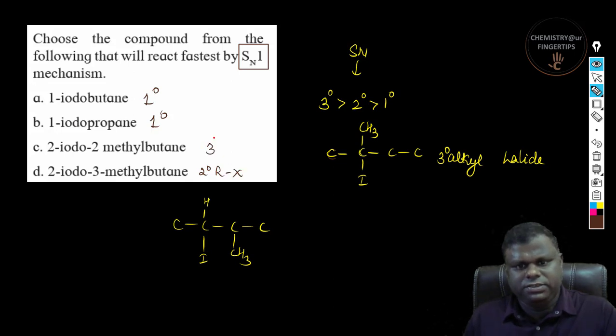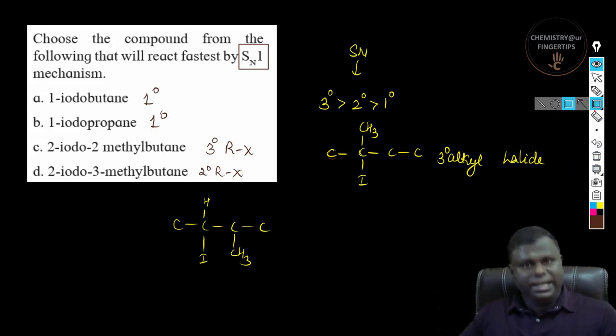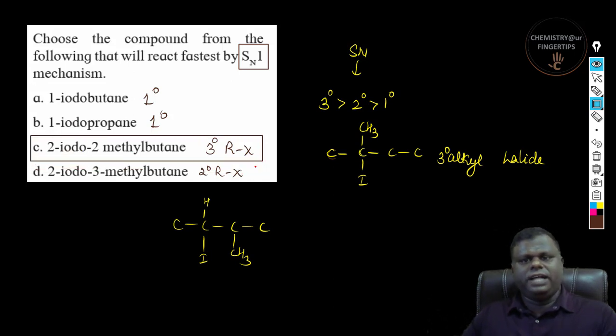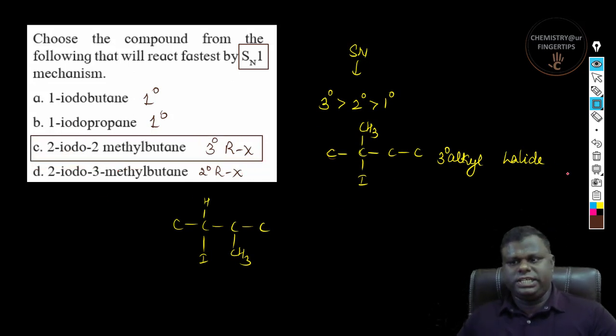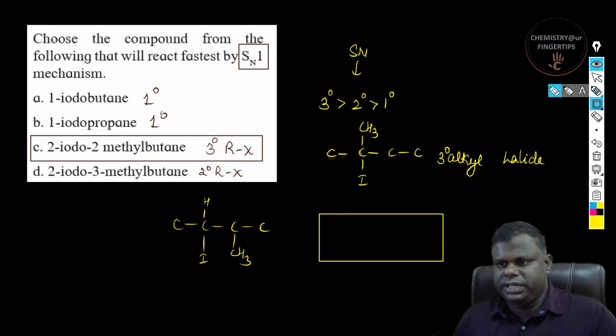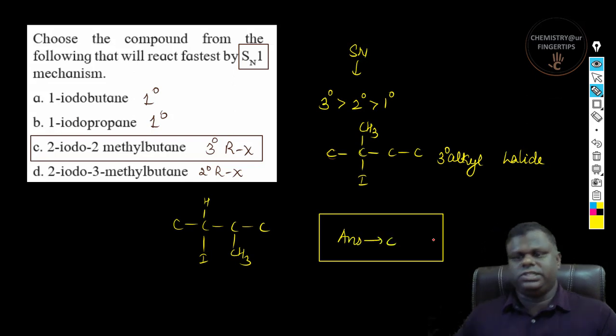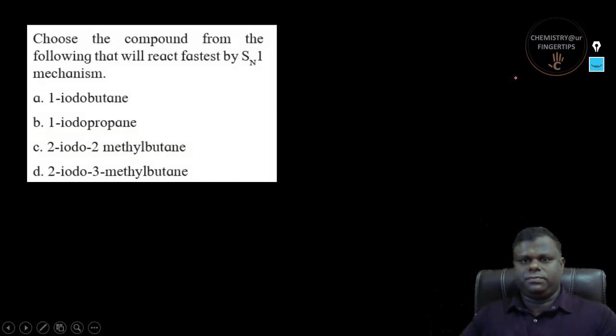And this is basically a 3 degree alkyl halide. And we already know the order of reactivity is 3 degree, 2 degree, then you have 1 degree for SN1 reactions. So the correct answer is option C. Let me just highlight this as well. So the correct answer to this particular question is obviously option C.